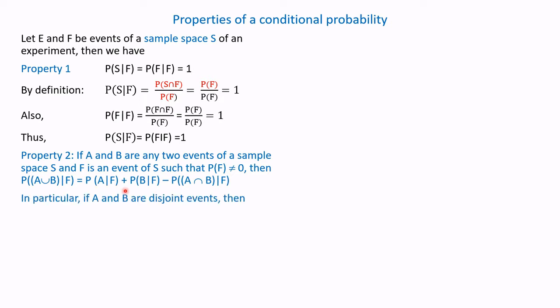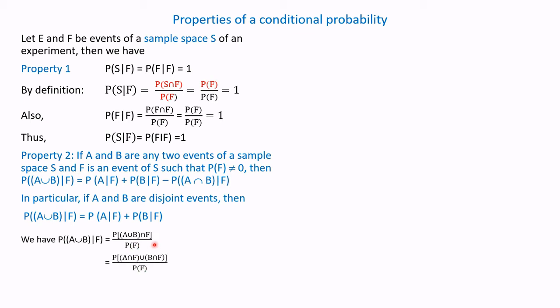In particular, as a special case, if A and B are disjoint events, then probability of A union B upon F is equal to probability of A upon F plus conditional probability of B upon F. We have conditional probability of A union B upon F is equal to, by definition, probability of A union B intersection F divided by probability of F, by definition of conditional probability. That is equal to probability of